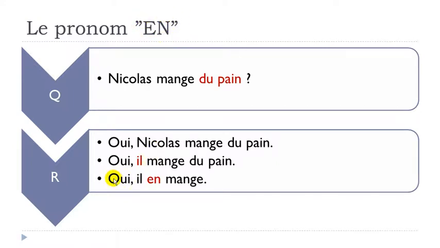All right, so oui, il en mange. In that case you use this il just to avoid repeating Nicolas because it was previously stated, and then you want to use this en, the pronoun, just to avoid repeating du pain because it was in the question. Oui, il en mange. So remember that this en pronoun should be before the verb.